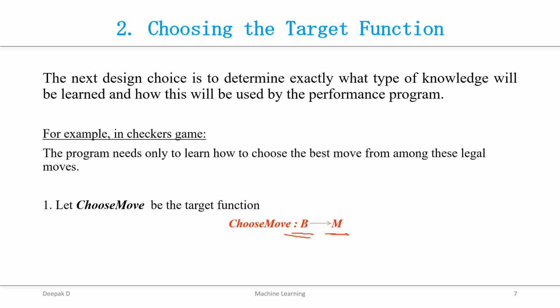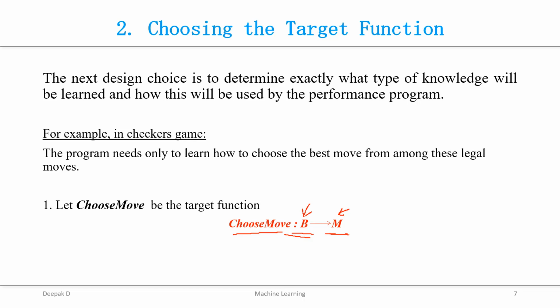ChooseMove is your target function, B is your board state, and M is your output, that is, a move from the set of legal moves.